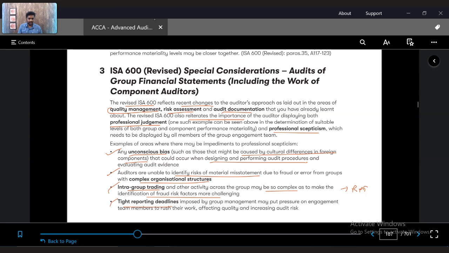Reporting deadlines could be very tight, which will put pressure on the auditor to complete the work on time with the same quality, which could increase the audit risk.